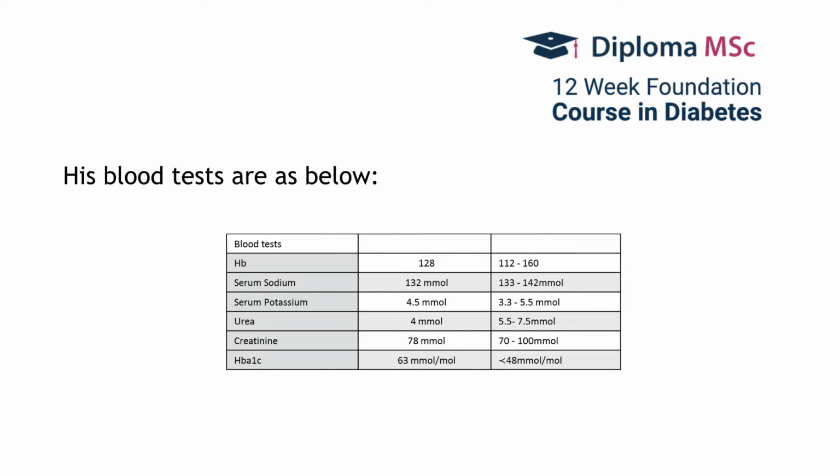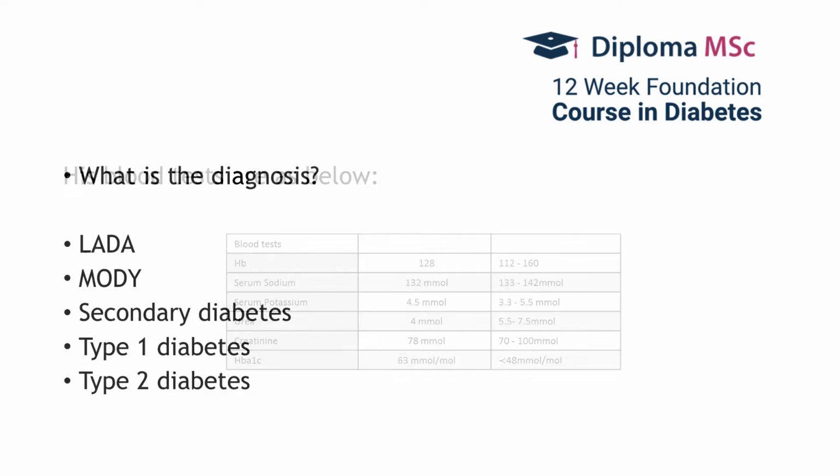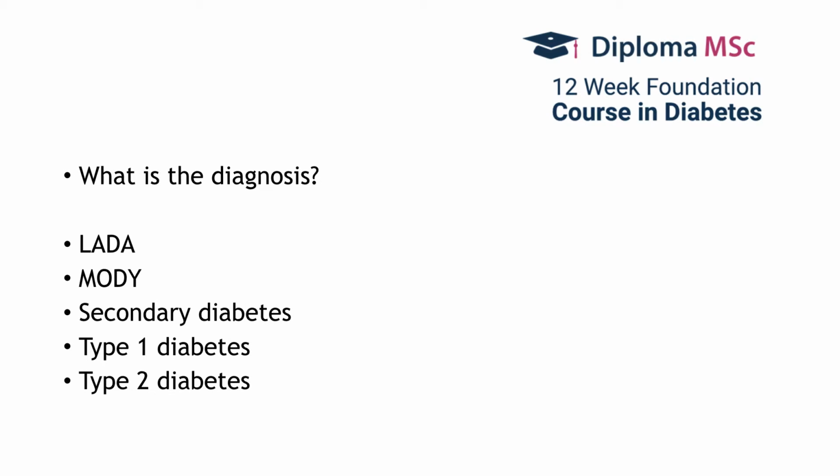We have some blood test results for this gentleman, and his hemoglobin appears to be stable, as is his renal function test, but his HbA1c is above the cutoff for making a diagnosis. So, what is the likely cause of his diabetes?